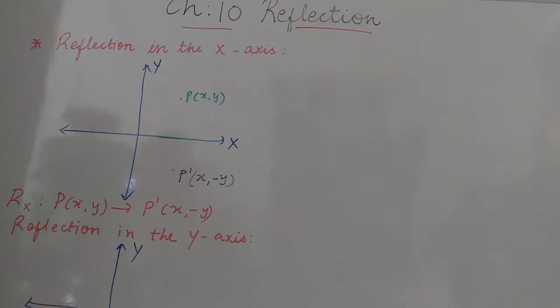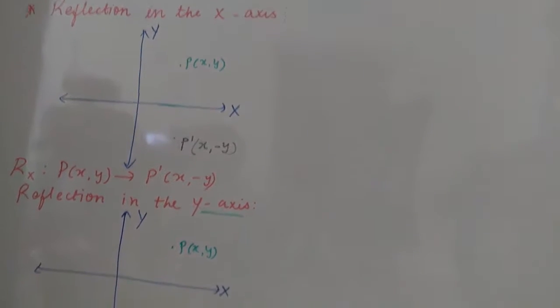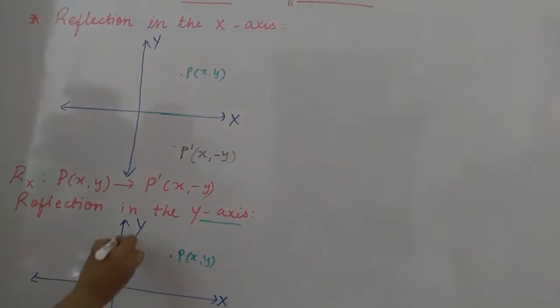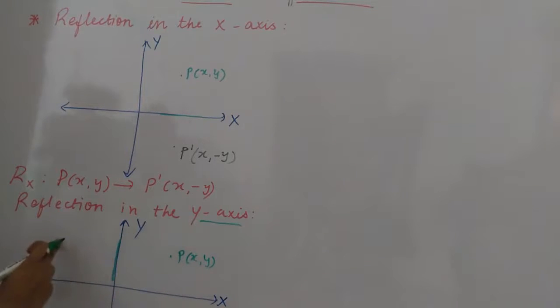So suppose one point P(x, y), again lying here. Now where do we want to reflect it? Under the y-axis. So where will the reflection be, students? It will be here on this side. You see, this is the mirror line now. So the image will form on the other side of the y-axis. So suppose it lies here.